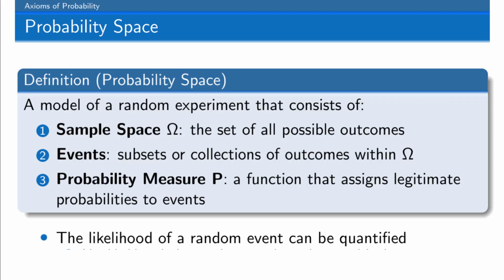A probability space is a model of a random experiment that consists of, number 1, a sample space, omega. This Greek letter omega will represent the sample space, meaning the set of all possible outcomes. Events would be subsets or collections of outcomes within omega. Like rolling an 8 is a subset of the possible outcomes when you roll 2 dice. Probability measure P is a function that assigns legitimate probabilities to events. The likelihood of a random event can be quantified.